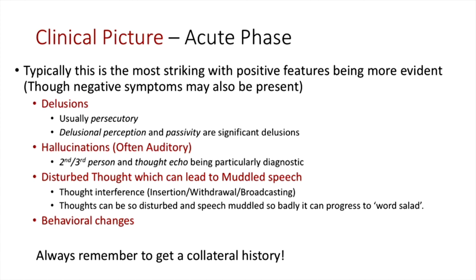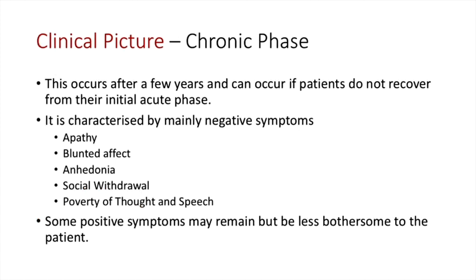So having a family member or relative would be very useful. In the chronic phase, this is after a few years and can occur if patients do not recover from their initial acute phase. This is characterised by mainly negative symptoms. All of the positive delusions will have gone away, and a lot of the time the voices that the patient was hearing will go away, and this will reveal apathy, blunted affect, so blunted mood, anhedonia, not feeling like doing anything, social withdrawal, and poverty of thought and speech.